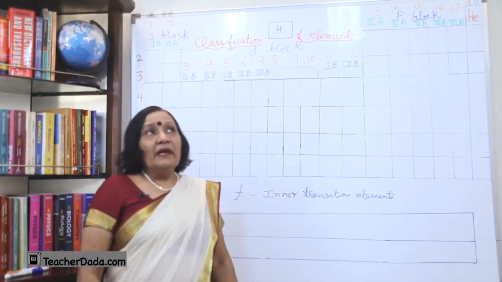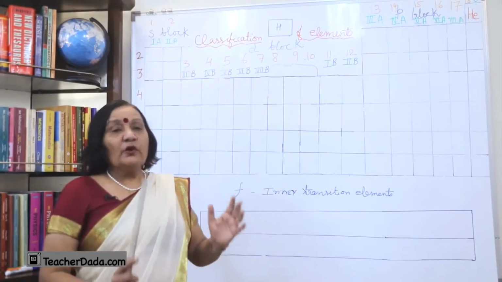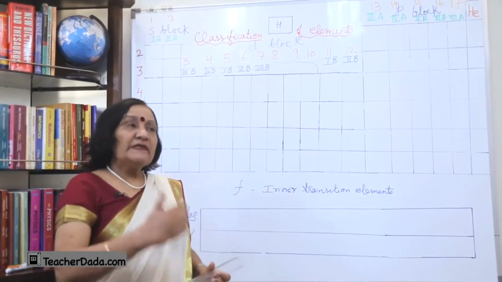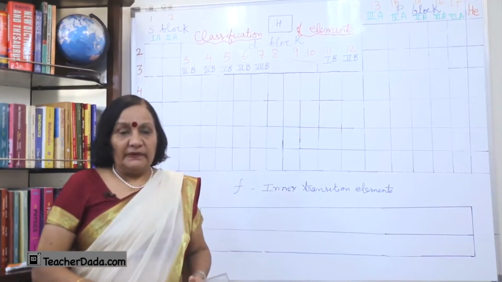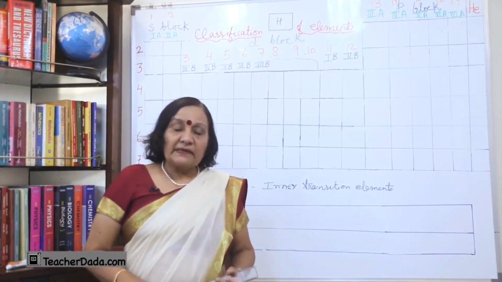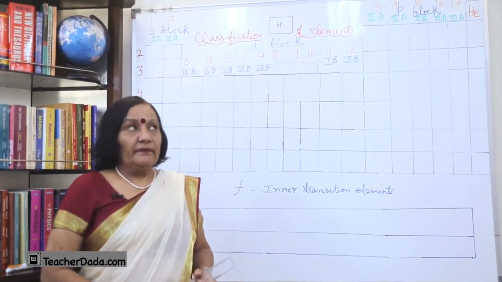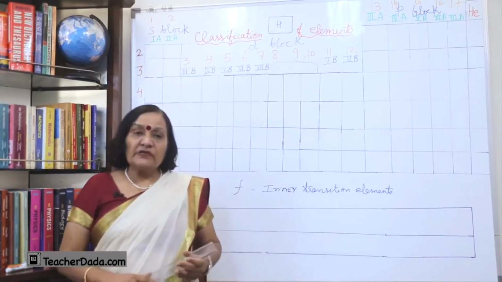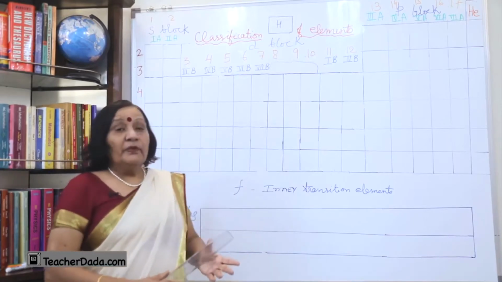So, this way we know that many chemists and scientists contributed to the present knowledge of the periodic table, and based on that the modern periodic table is given. So, first we should see what the periodic table is.